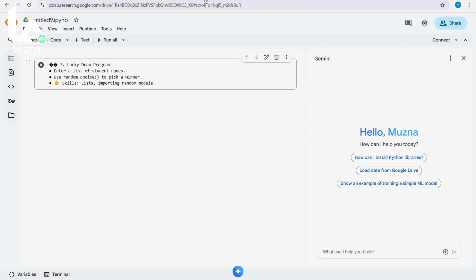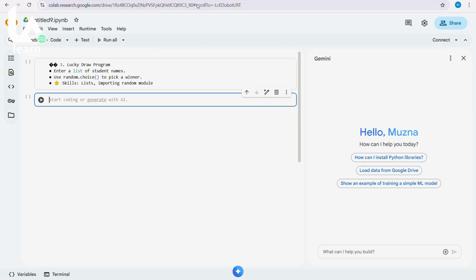My computer teacher gave me a project. I have to make a lucky draw program. Make a list of students' names, use random.choice to pick a winner. Skills: list, importing random modules. So let's click plus code and then start.